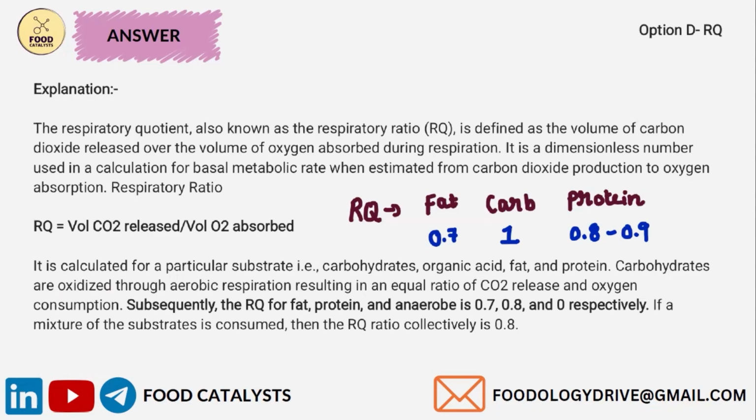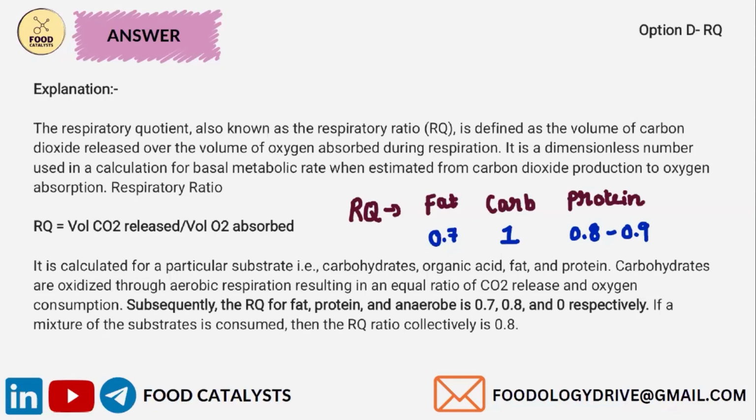It is used to calculate the basal metabolic rate when estimated from the carbon dioxide production to oxygen absorption. This is the formula, that is the volume of carbon dioxide released divided by volume of oxygen absorbed. It is basically calculated for a particular substrate, that is either carbohydrates or organic acid or fat or protein.